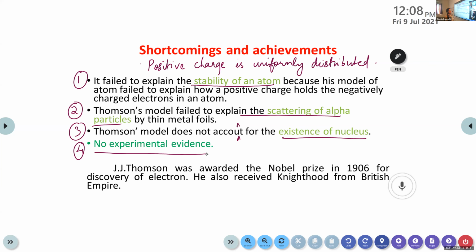But this was considered as the first step in the atom model. J.J. Thomson was awarded the Nobel Prize in 1906 for the discovery of electron. We have learned that Michael Faraday conducted an experiment related to the discovery of electron, right? But after that, based on certain studies, the person who discovered the electron is considered as J.J. Thomson. So this plum pudding model, the first model of an atom, also belongs to the discoveries conducted by J.J. Thomson.